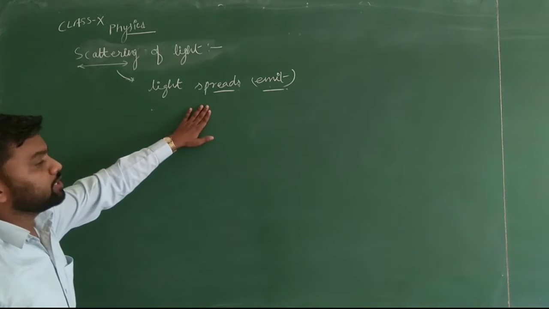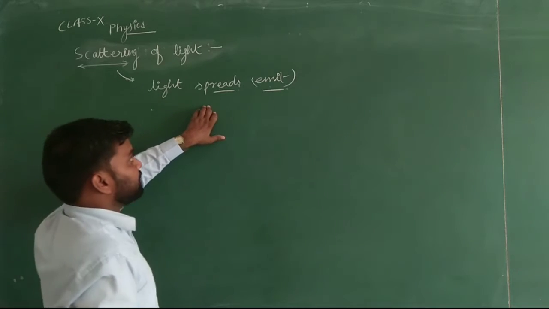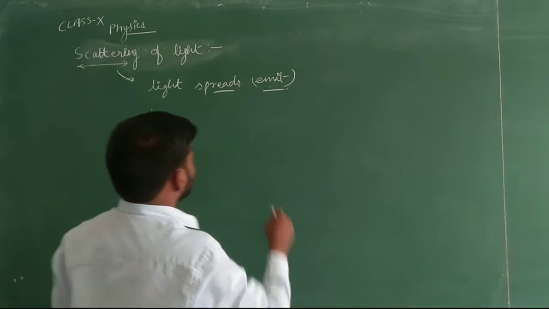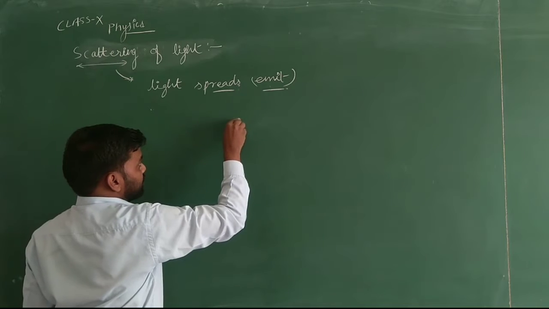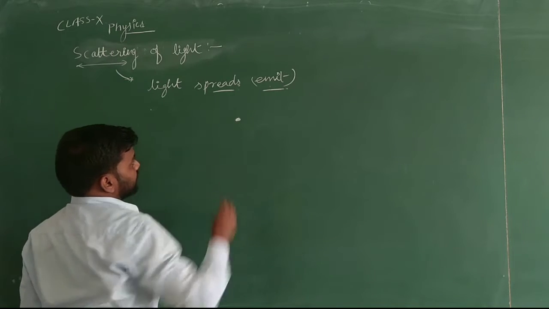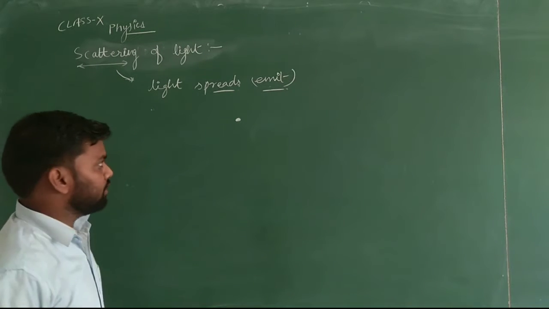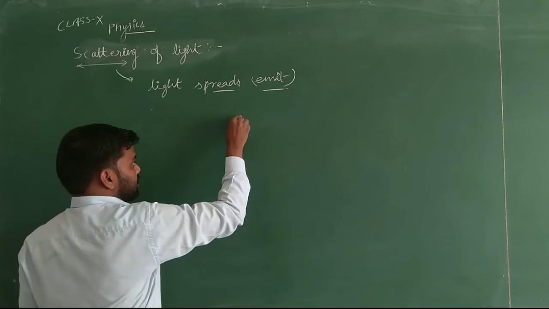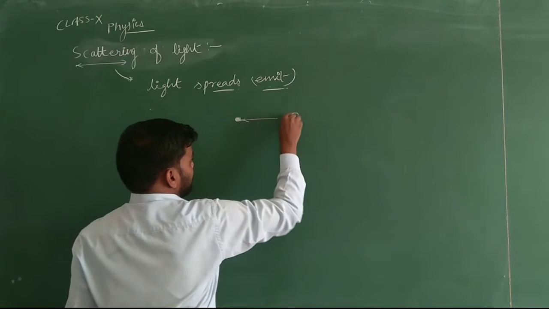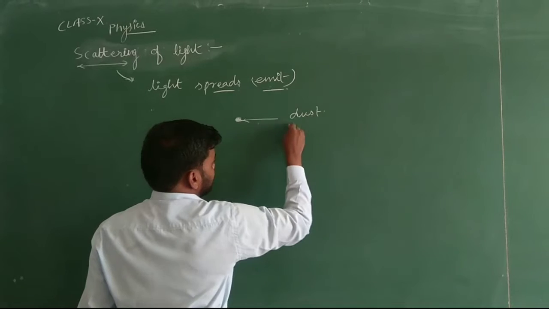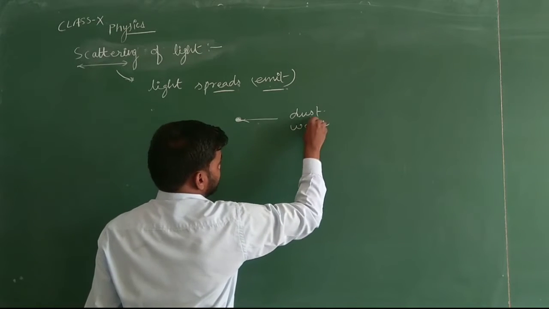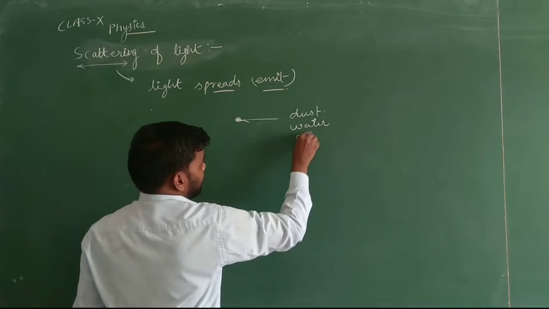Light spreads in this case because it strikes small particles. Suppose it is a particle of dust, a particle of water, or a particle of any kind of gas.